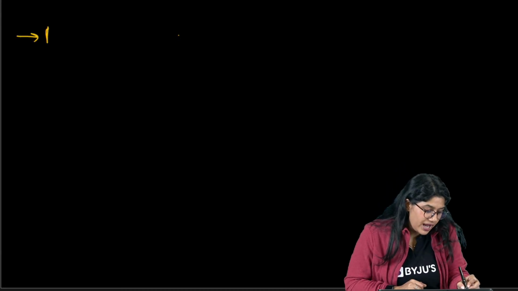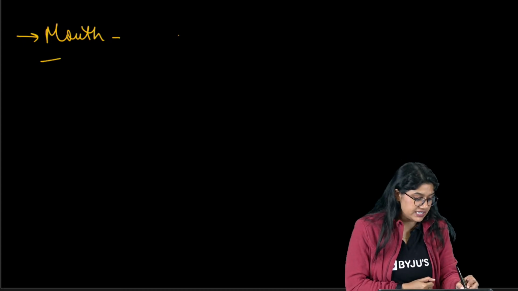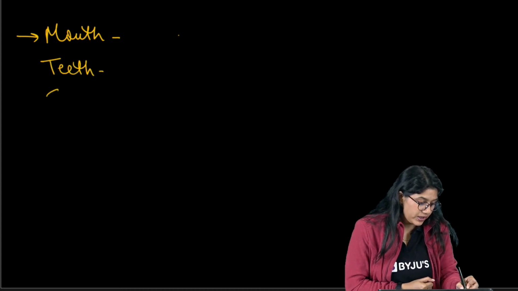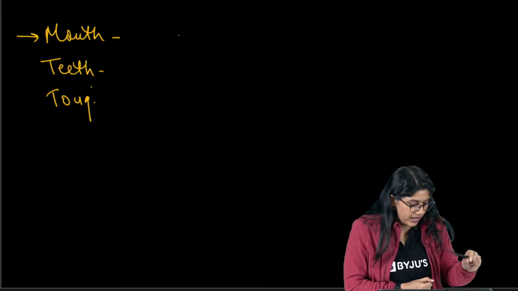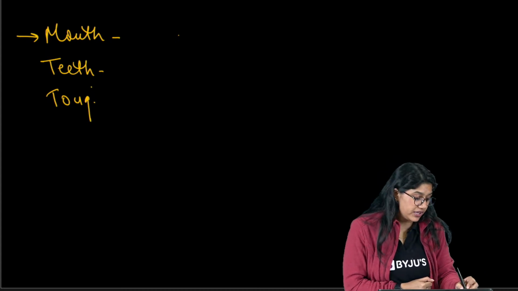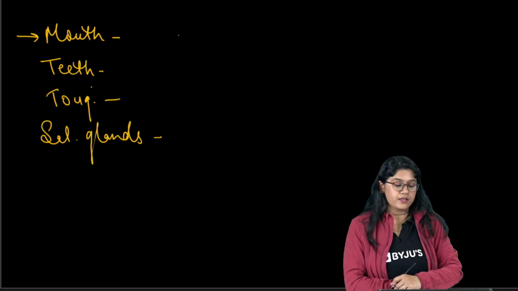Everyone. So, if we have the mouth, what all we have inside our mouth? We have teeth. We have tongue, right? We have tongue. And what we have? We have the salivary glands. Clear?